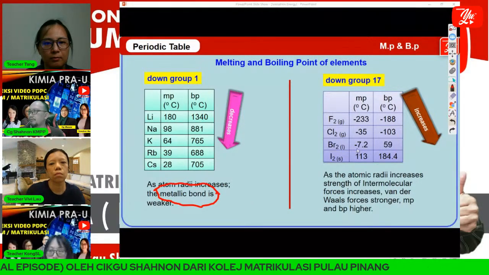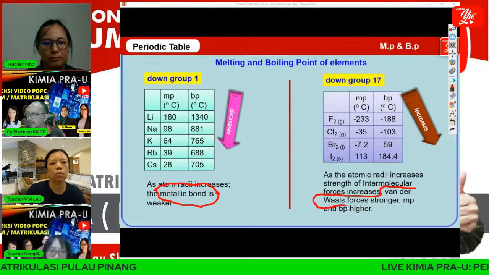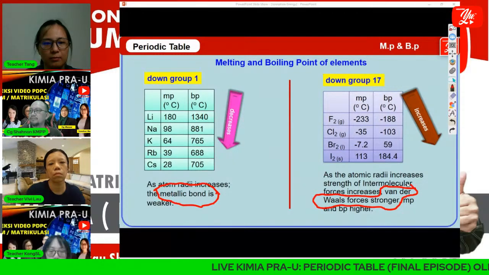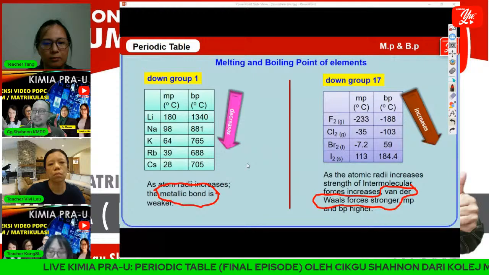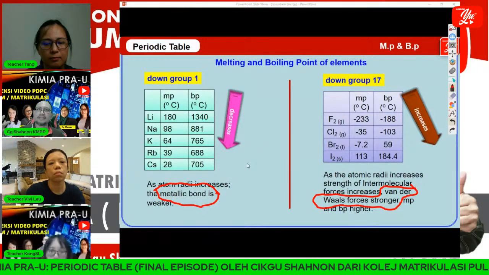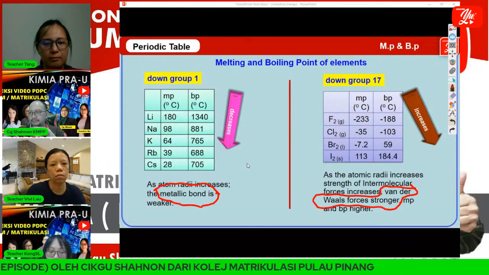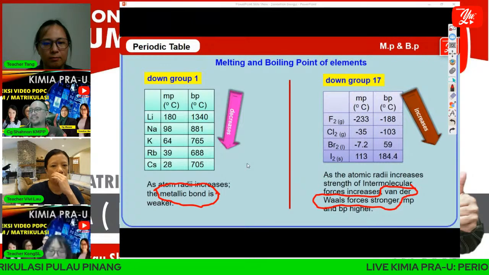But for group 17, the type of bonding is van der Waals forces. Okay, van der Waals forces. This is the different thing. As we can see, for metallic bond, the higher the ionic radius, the strength of metallic bond is reduced or decreases, right?